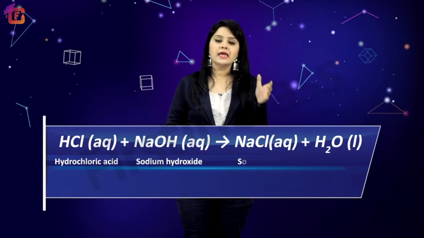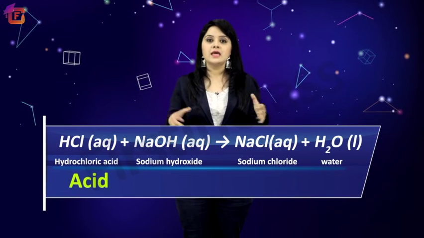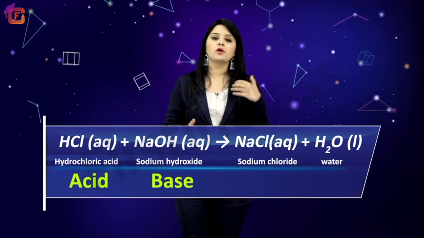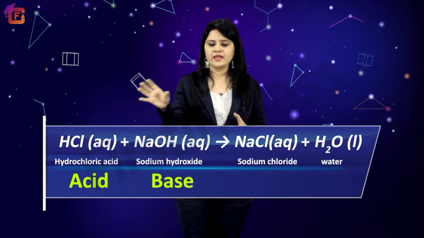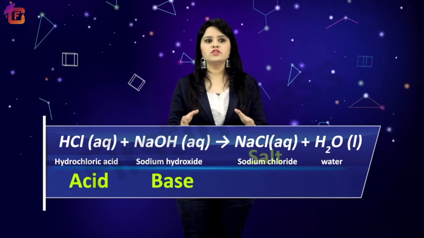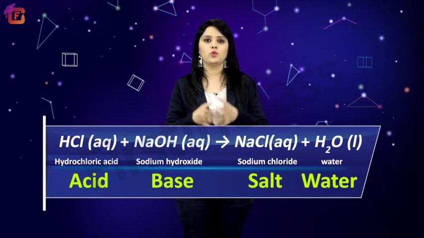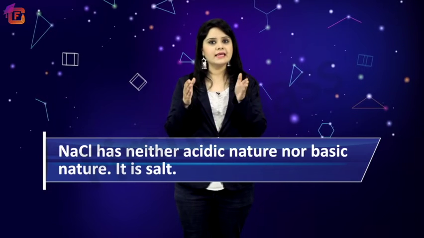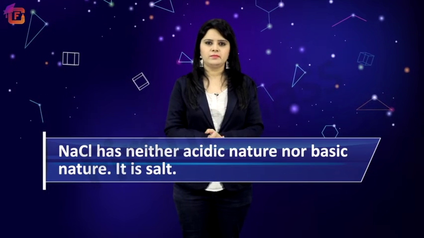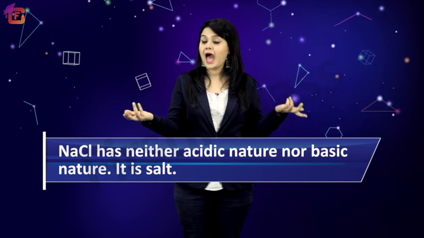Now in this reaction, HCl, which is a strong acid, reacts with NaOH, which is a strong base, to nullify each other's effect and gives NaCl, which is salt, and water, that is H2O. Now NaCl has neither acidic nature nor basic nature. It is a chemically neutral compound known as salt. We can carry out the neutralization reaction in our lab too. So let's move to the lab.